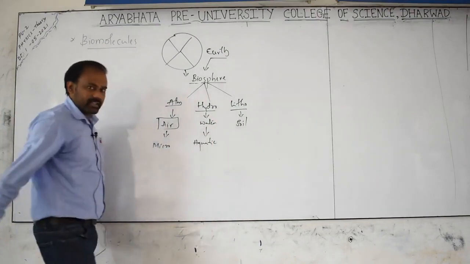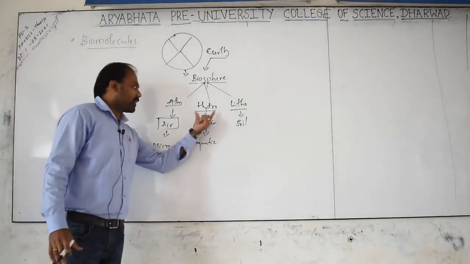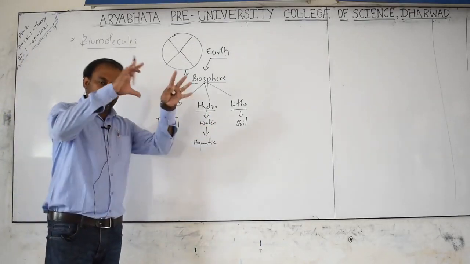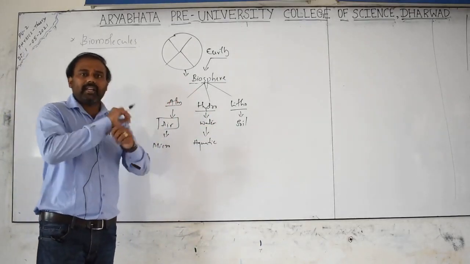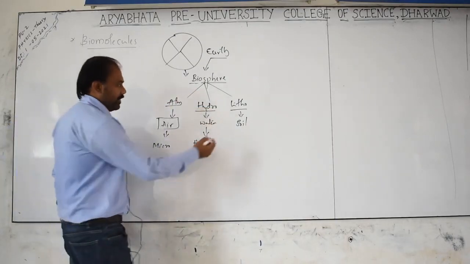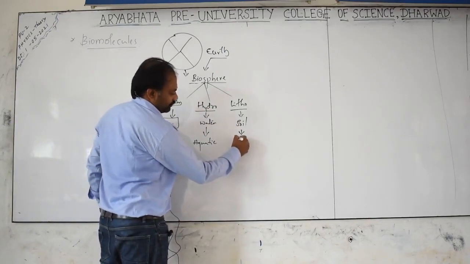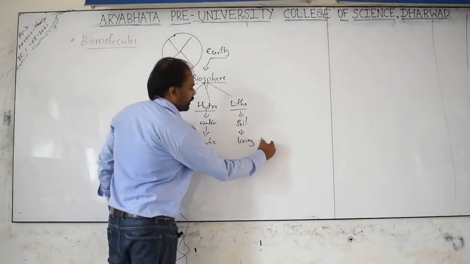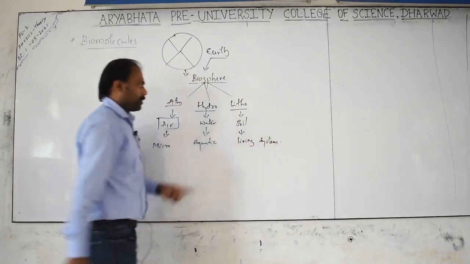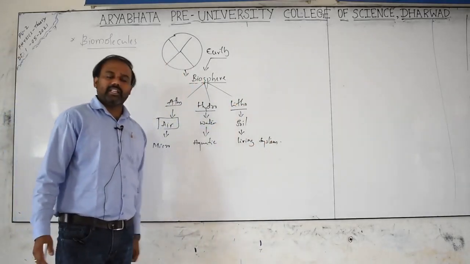All the aquatic animals are present in the water, so that particular habitat is considered as the hydrosphere. When you take soil, all living systems including human beings present on the earth crust are considered as the lithosphere.